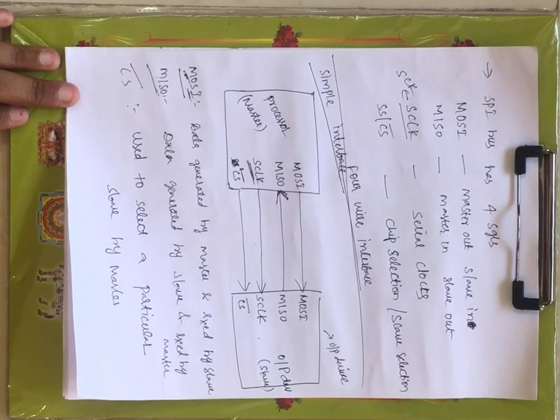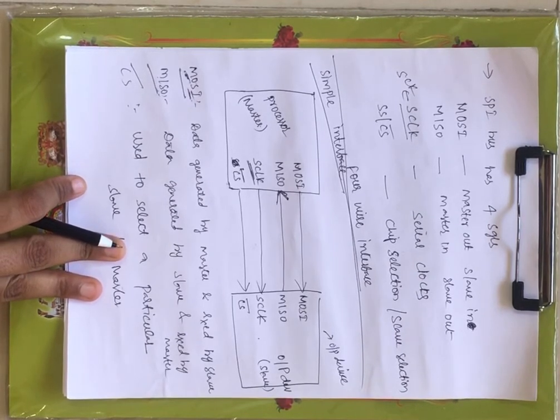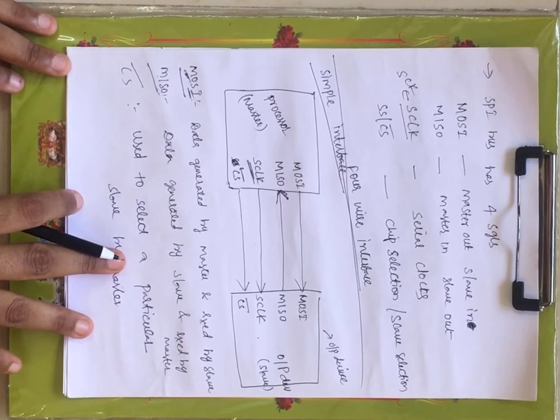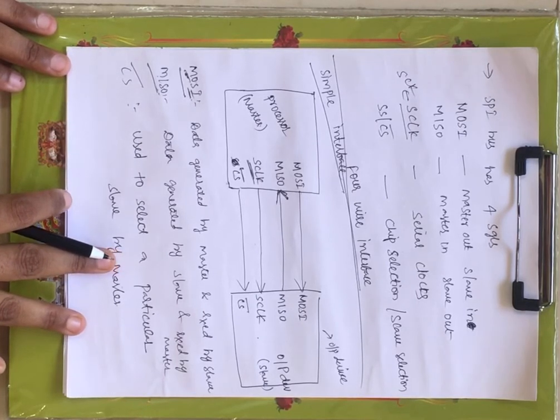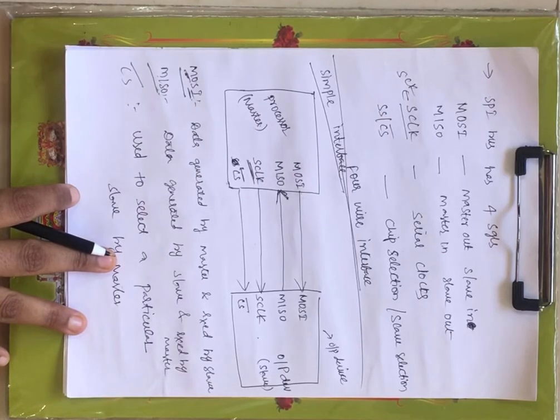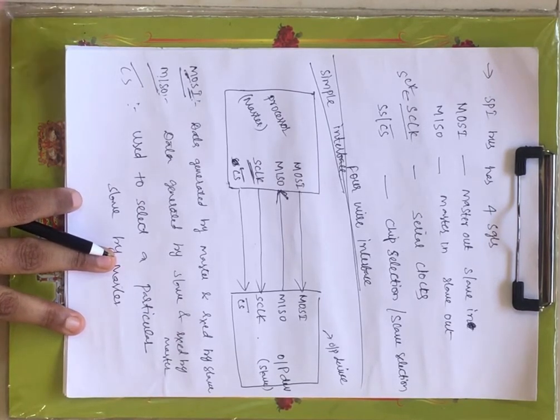Now let me briefly explain. This SPI bus has 4 signals. One is MOSI, master out slave in, another is MISO, master in slave out, another is the serial clock, and another is chip selection, right? Since it has 4 signals or 4 wires, this SPI interface is also called a 4-wire interface. SPI interface or 4-wire interface, both are the same, right?